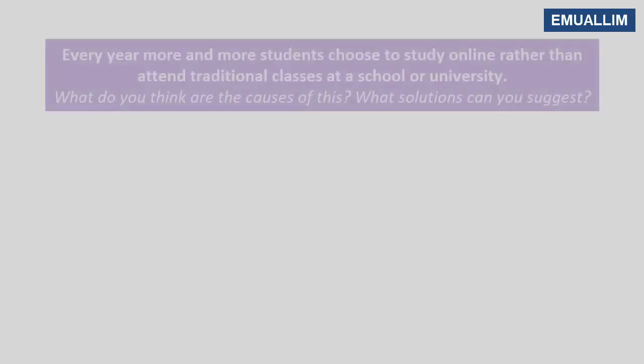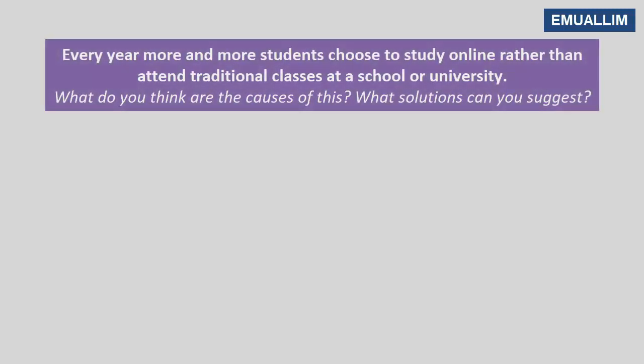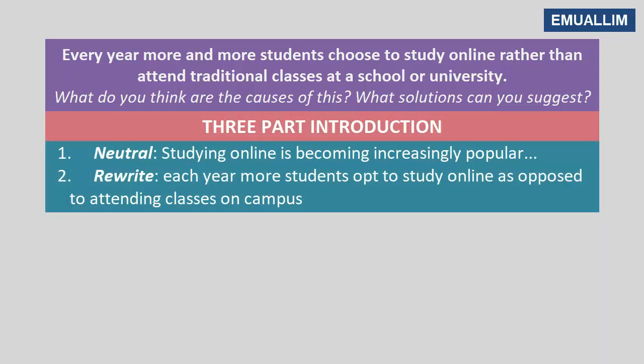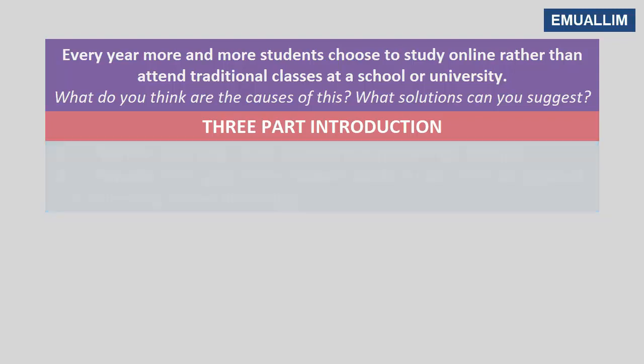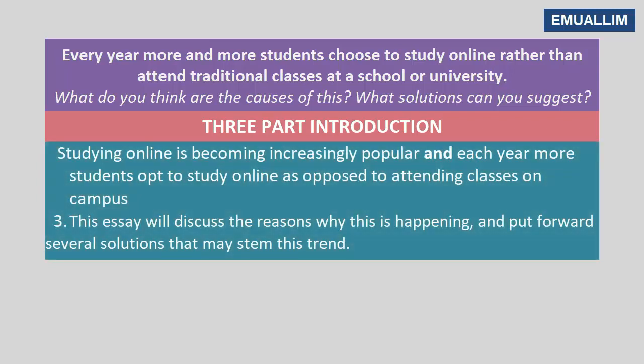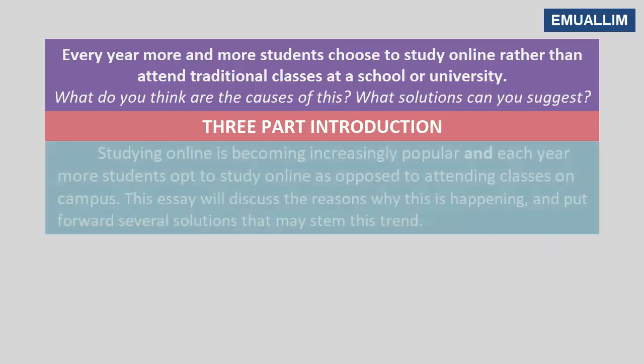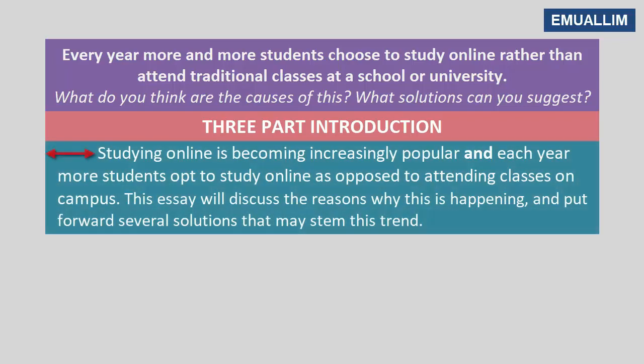For example, every year more and more students choose to study online rather than attend traditional classes at a school or university. What do you think are the causes of this? What solutions can you suggest? So studying online is becoming increasingly popular. Each year, more students opt to study online as opposed to attending classes on campus. Combine those 2. This essay will discuss the reasons why this is happening and put forward several solutions that may stem from this trend. Put it into a paragraph and indent the first line.